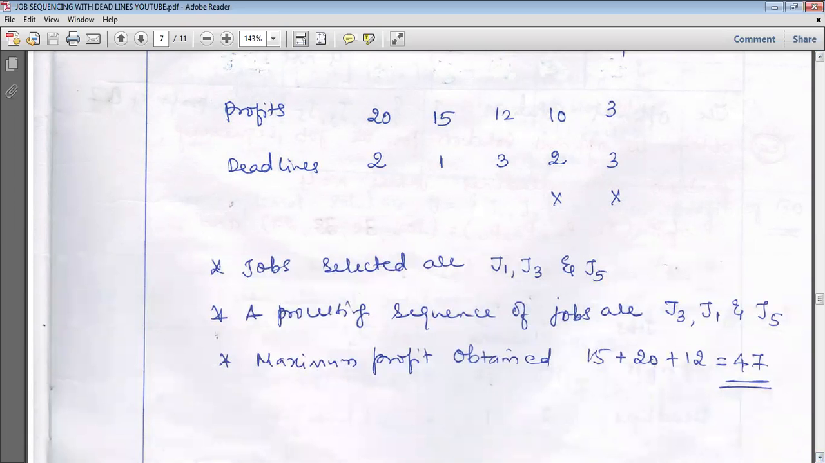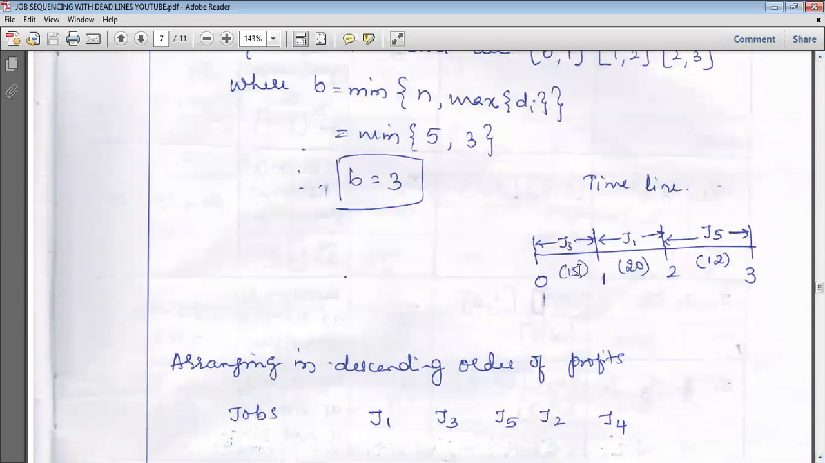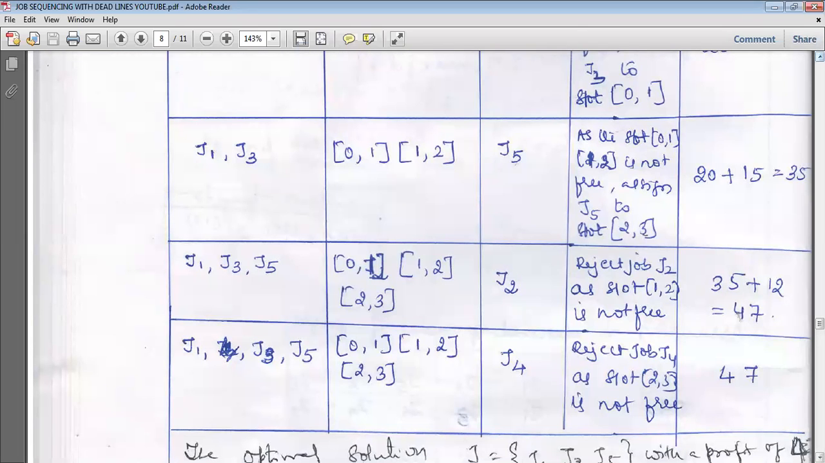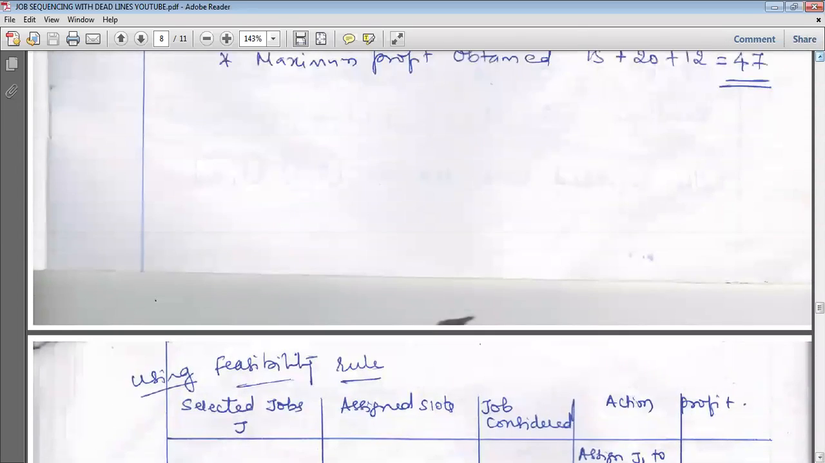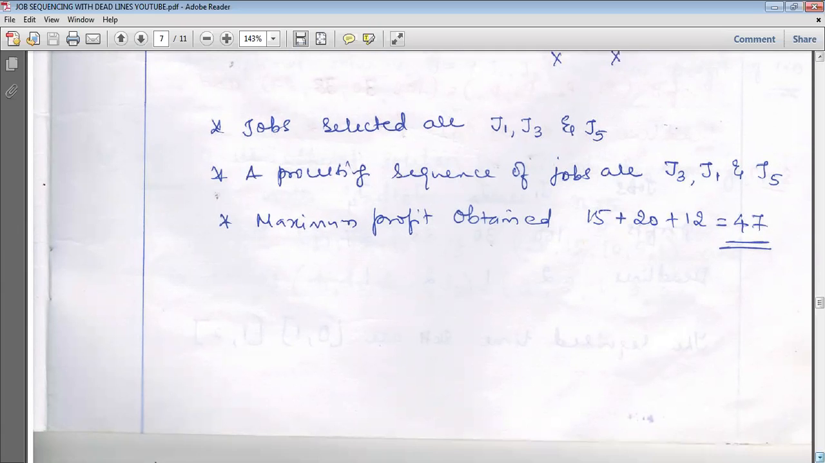What is the maximum profit earned? The shopkeeper is going to get the maximum profit, so you have to add all these things. 15 plus 20 plus 12, what will we get here? 15 plus 20 plus 12 is equal to, sorry, the maximum profit obtained is rupees 47. This is how we are going to assign the jobs and the sequence in which jobs are executed.